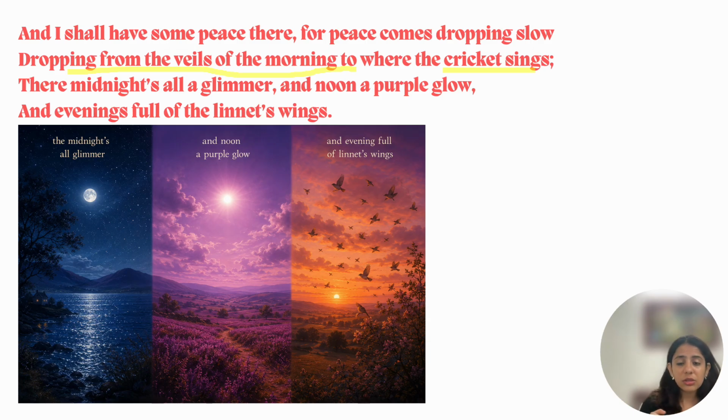Okay, you can google, you'll find a picture there. I've tried to include a small picture here. Okay, so that is a bird. Then the imagery calls up a sequence. You see the midnight which glimmers, it's very shiny, noontime glows purple, evening which is full of beating of linnet's wings. And that's how the sequence of imagery, very strong imagery, has been used here. So second stanza is something which provides a reason for his desire.